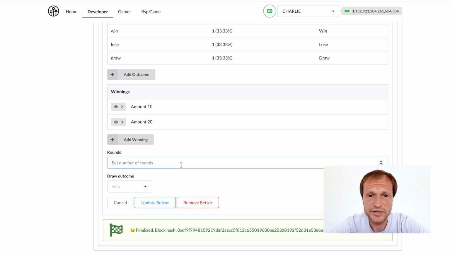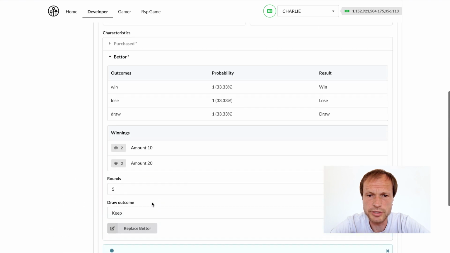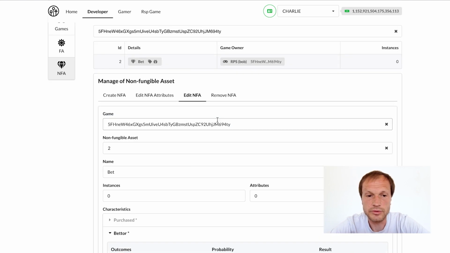Great. In the next step, we set that there will be 5 rounds, which means that the final result will be defined after 5 rounds. And also which behavior will be in the draw case. And one more thing, usually when gamers sign up to the game, they already have some set of assets to start the game.